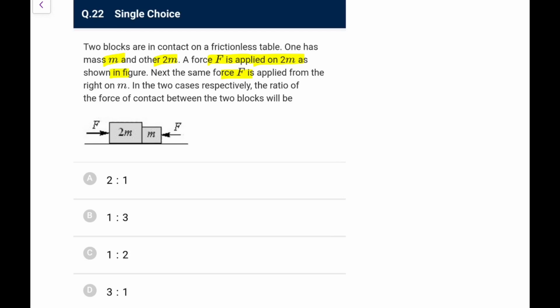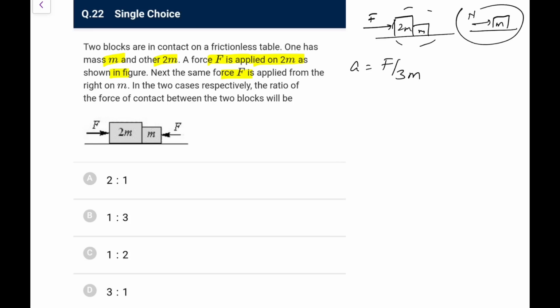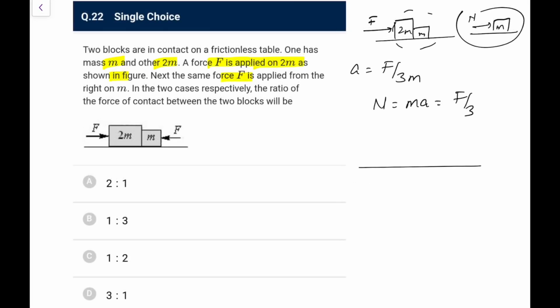Okay, so in the first case, when only F was there, we can treat them as a system. The acceleration would be F by 3m, and the contact force can be obtained by seeing only small m. In its free body diagram, N would be m into a, that is equal to F by 3. Now in the second case, we have 2m and m.